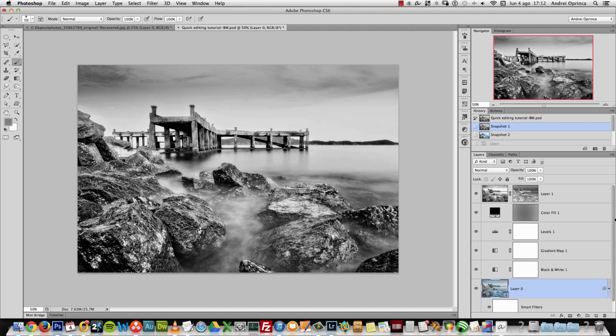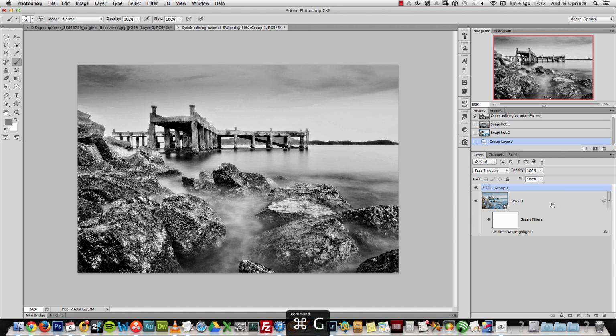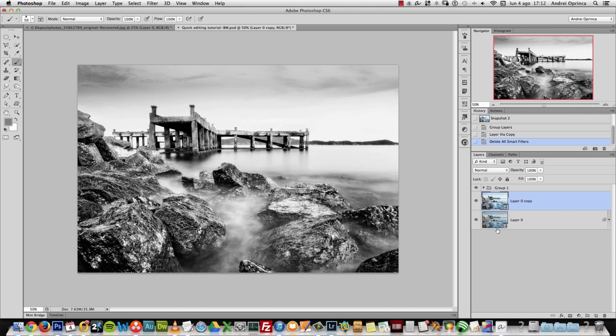You can see I just have a few adjustments. What I will do is put them all in a group, because I don't want to create a new document. So what I will do is duplicate this image and delete the filters, and I want to have this as a backup right here. Actually, let me put it inside that group.